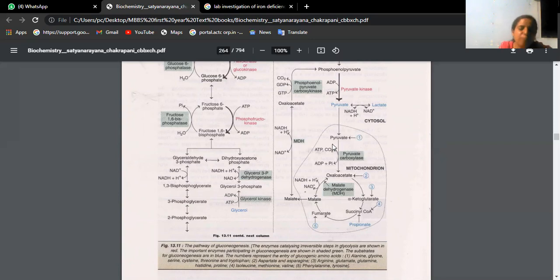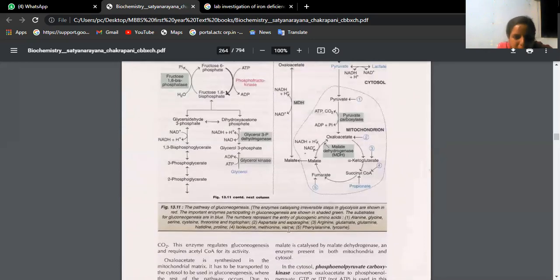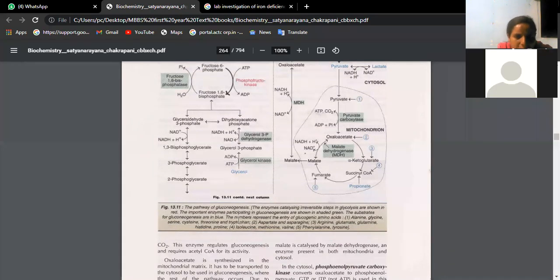We know pyruvate is the last step of glycolysis in aerobic conditions. From pyruvate, you have oxaloacetate, alpha ketoglutarate and so on. At the level of pyruvate, pyruvate can be synthesized from amino acids. Number one: alanine, glycine, serine, cysteine, threonine and tryptophan. These are the amino acids which can form pyruvate and lead to the citric acid cycle.